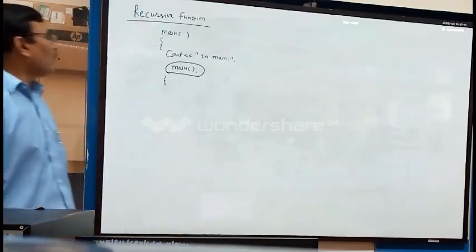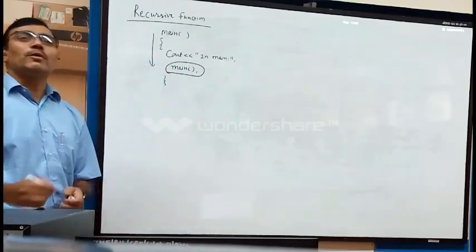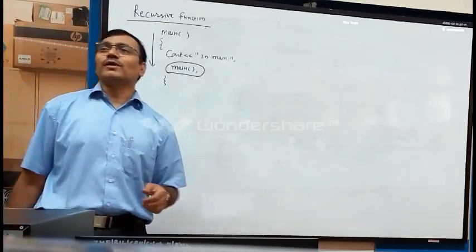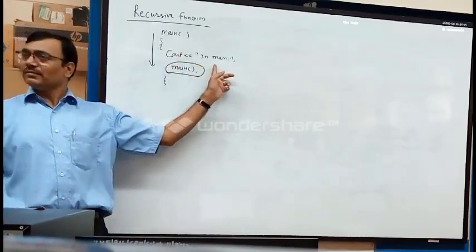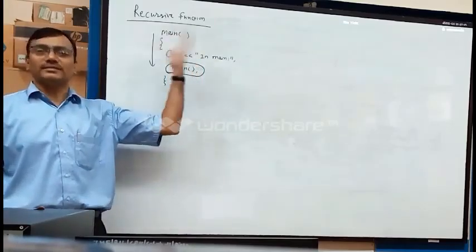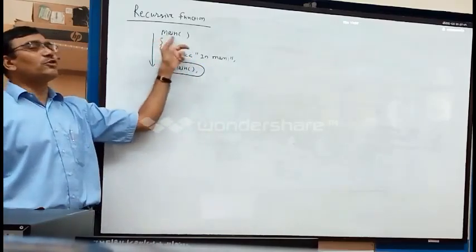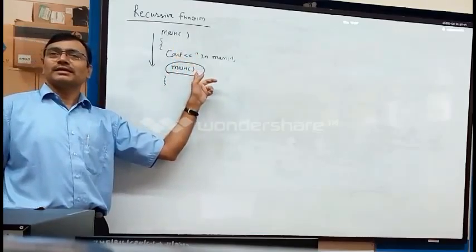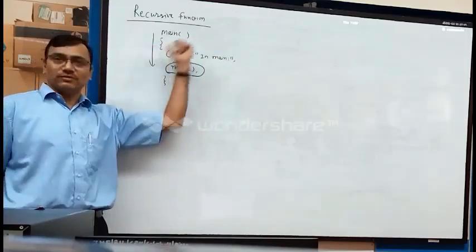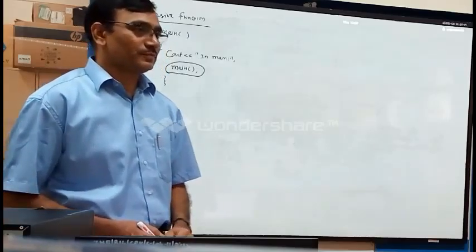Now what will happen? What is the flow of the program execution? The program always starts from top to bottom. So the first statement to execute is cout in main. What is the second statement? Make a call to the function named main. So go and execute main. As a result it will go back. What is there in main? Again I am in main, and this will be a repetitive one. So this is a recursive call. It is as if an infinite loop.